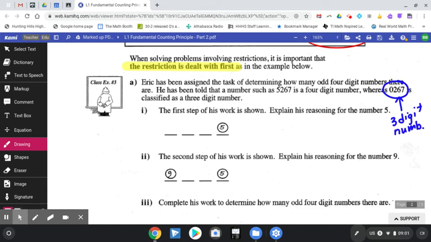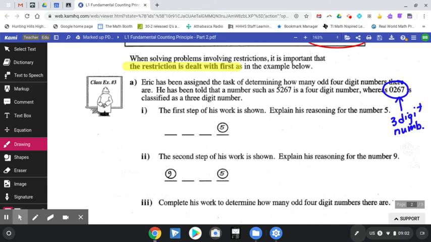Because what it's telling us is that the first digit cannot be 0. So when we talk about making a 4-digit number, they're not going to come straight out and say that here's a restriction. It's a restriction that we need to understand. The first digit cannot be 0. All right, so step by step in this example, we're going to learn how to do this question. It says, the first step of his work is shown.